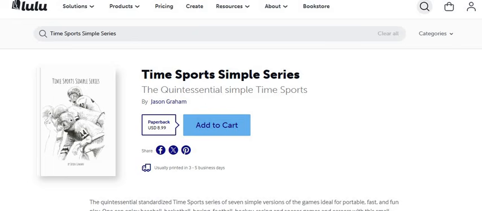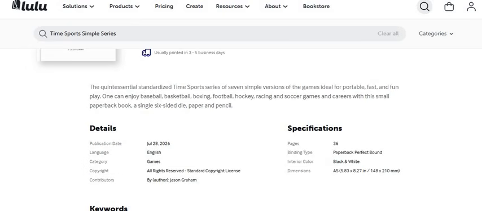Good morning. So I wanted to let everyone know that there is a support folder now for the Time Sports Simple Series book, for those of you who venture out to purchase and support this version of the Time Sports games. This was published on July 28th.